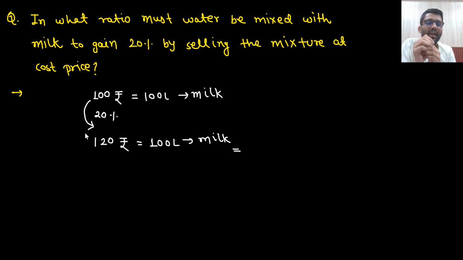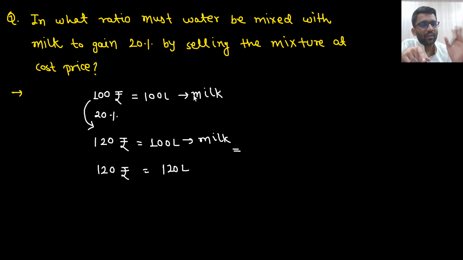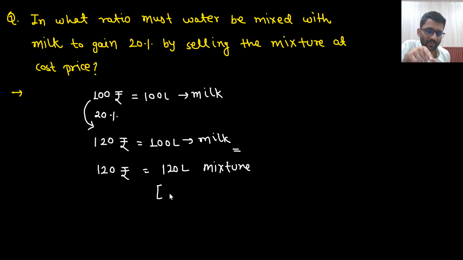Right. Now I am selling the mixture at cost price. What does that mean? That in 100 rupees I am giving 100 liter milk. That means in 120 rupees I have to give 120 liter of mixture. In 100 rupees I was getting 100 liter milk, so in 120 rupees I should give 120 liter of mixture. But in the mixture, what will you do? You will add some milk and you will add some water in it.